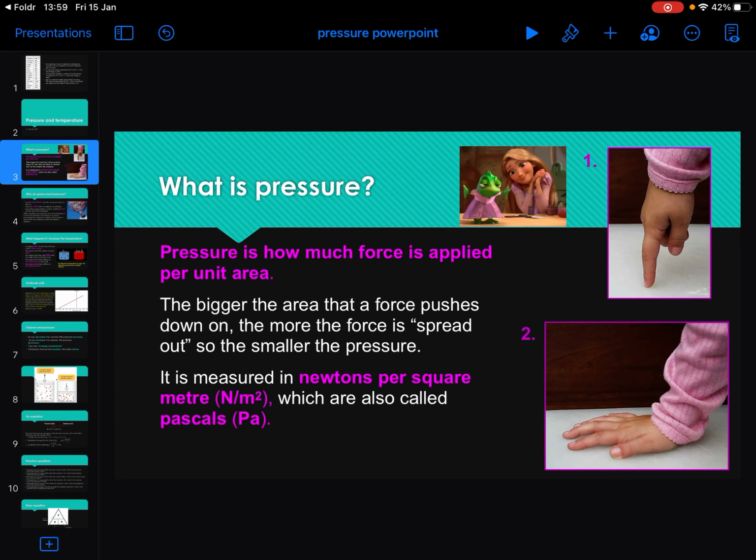So the basic thing is pressure is force per unit area. The bigger the area force pushes down on, the more the force is spread out, and the smaller the pressure. It is measured in newtons per metre squared or pascals, hence the picture of Pascal from Tangled at the top there, looking wonderful in pink.